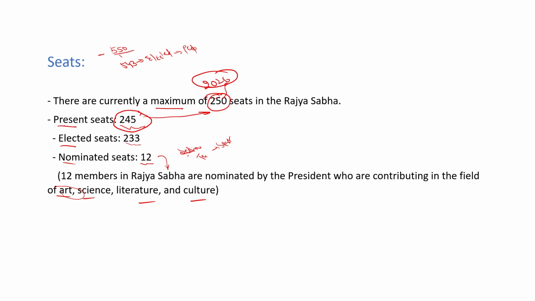So are you clear? Basically, understand the difference between nominated and elected seats. Elected seats are those which are directly elected, and nominated seats are those filled without any election. The president can nominate any member to become an MP of Rajya Sabha, and the member must be related to the field of art, science, literature and culture. So the maximum is 250 seats, which are frozen till 2026; presently 245, elected 233, nominated 12, and the 12 members are related to the field of art, science, literature and culture.